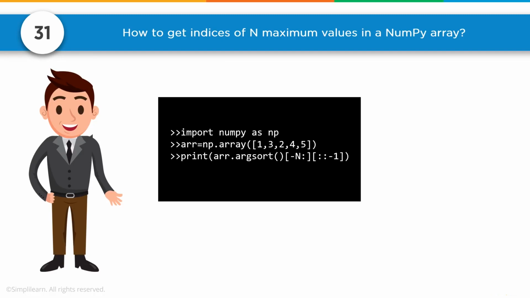That means once you've sorted it, you can do -n. N would equal the number of indices, so it's not the actual letter n, colon. And really this is about understanding this notation, that we can sort it, so it goes from lowest to biggest, and then we can get the top values for n indexes. And then we have our final set of brackets with the -1 on there.